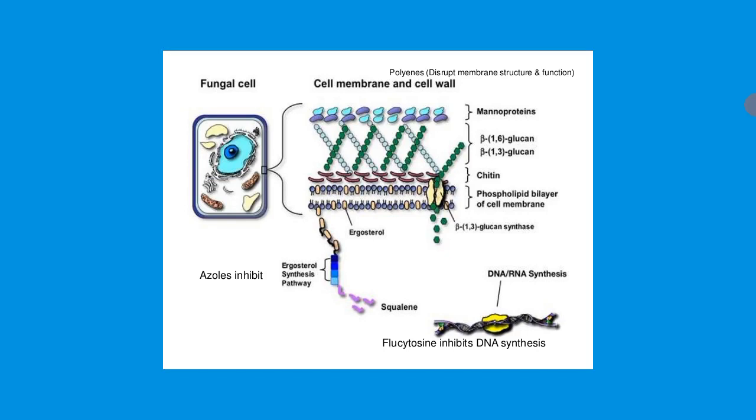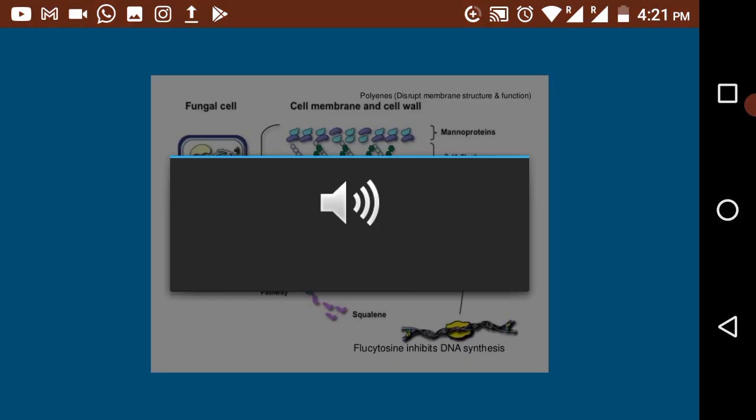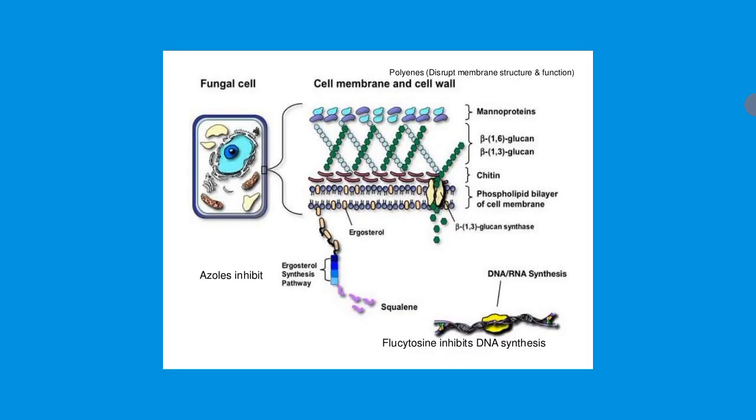Now we come to the cell wall. It contains mannoproteins. After the mannoproteins there are the beta chains: beta 1 to 6 linkages of glucan and beta 1 to 3 linkages of glucan. Then there are rod shaped structures, the maroon color, called chitin. All these molecules make up the cell membrane and the cell wall.